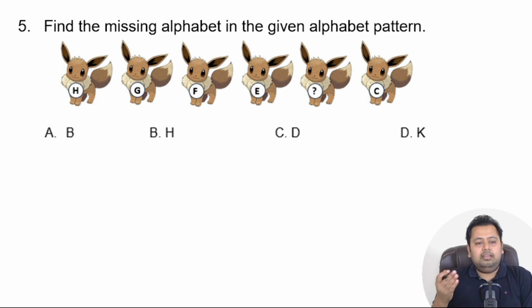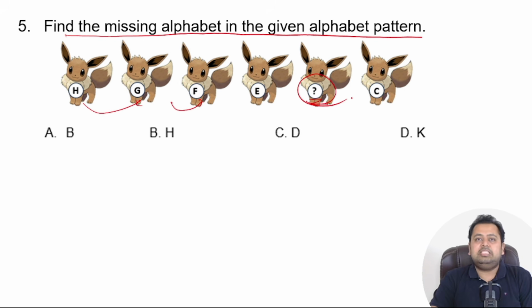Here you can see a few animals. These are actually Pokemon. So you can see there are some letters, the alphabets written on the Pokemon. One of the Pokemon has a question mark. You have to find out. The question says, find the missing alphabet in the given alphabet pattern. So there is a pattern of alphabet that you can see. One is a question mark. You have to find what it is. Again, I'll give you 3 seconds. You can pause the video and then we meet the other side with the solution.